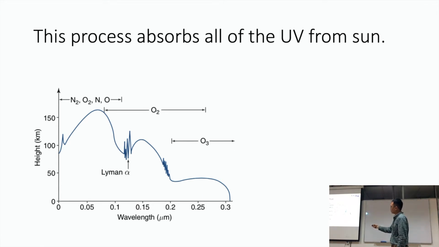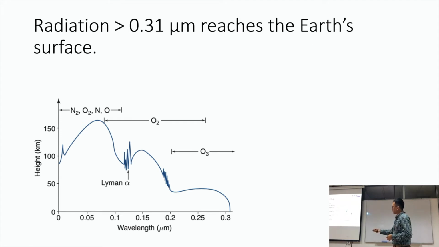Removing electrons from atoms of any gases in the atmosphere, breaking oxygen into O atoms, breaking ozone into O atoms, and so on. This process absorbs all of the UV from the sun. So that's why we don't receive that much ultraviolet radiation from the sun, because of this process. It filters out all this radiation in this range before it reaches the surface of the Earth. So the radiation that reaches the Earth's surface is more than 0.31, or the visible light as well. And also the light that is essential for photosynthesis.